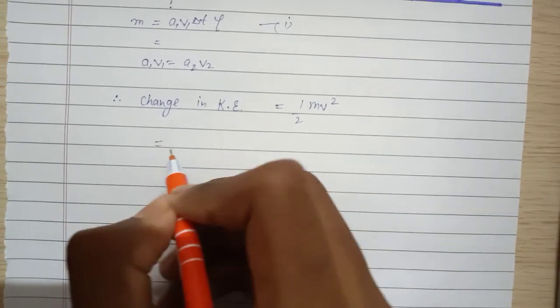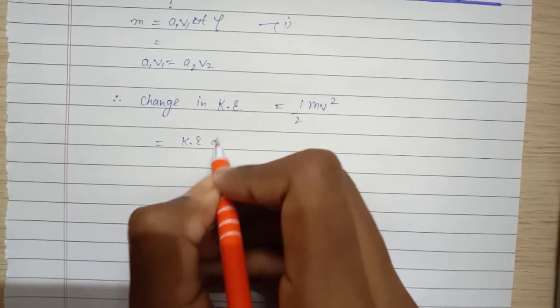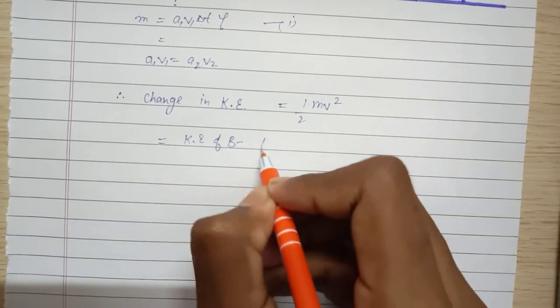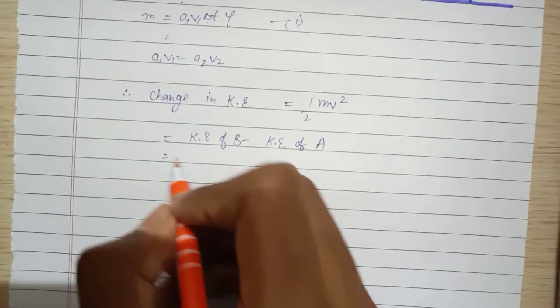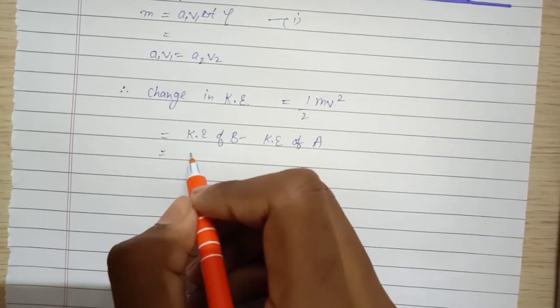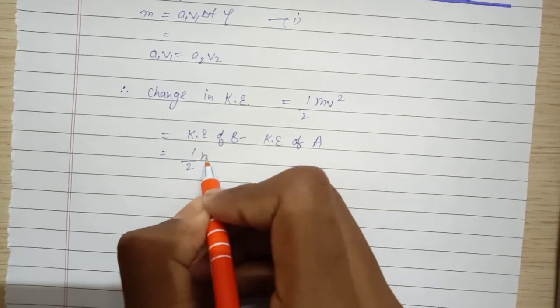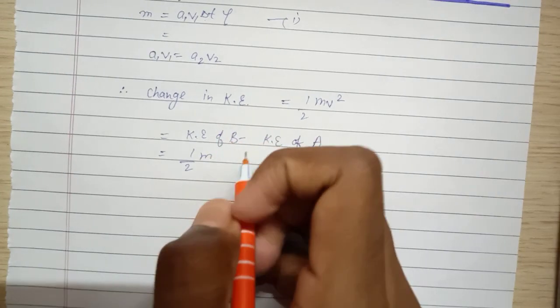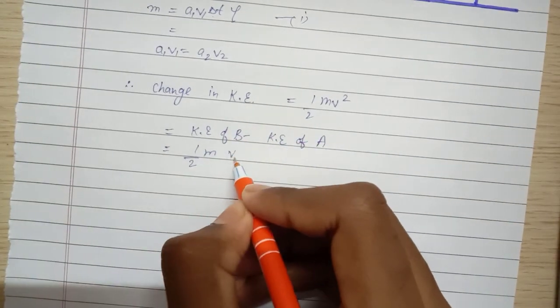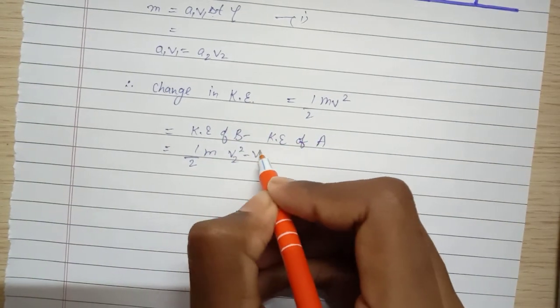So kinetic energy of B minus kinetic energy of A is half m into V2 square minus V1 square.